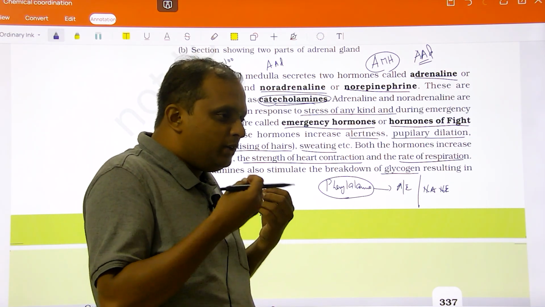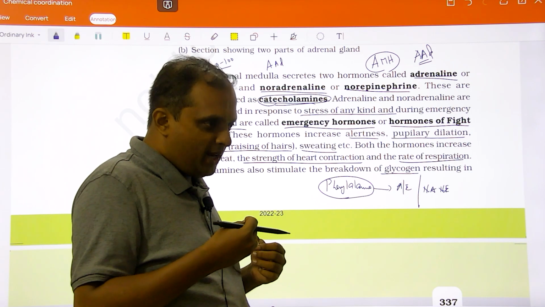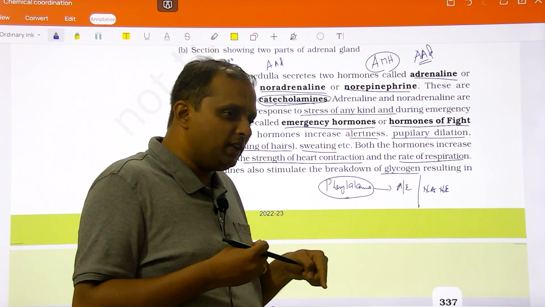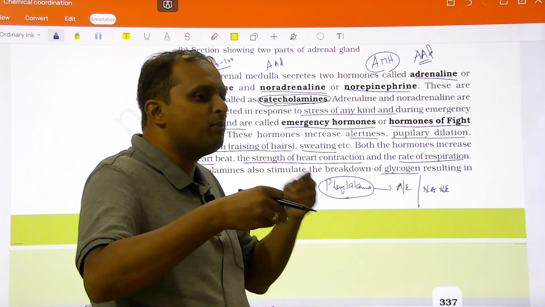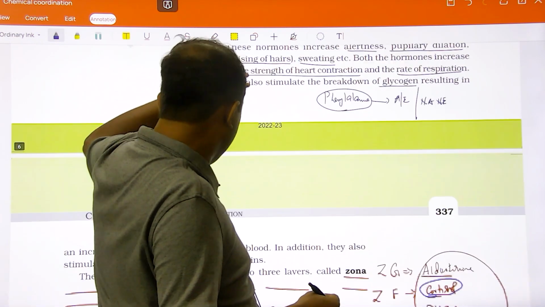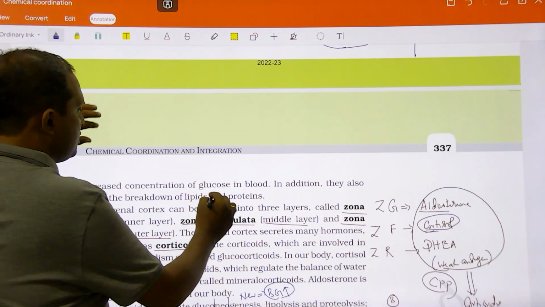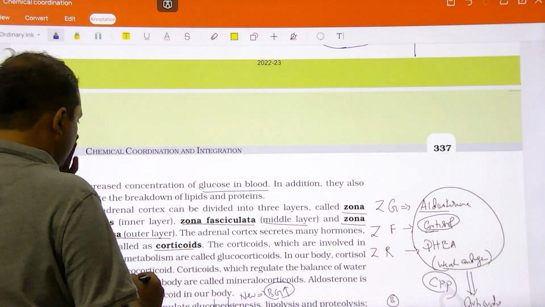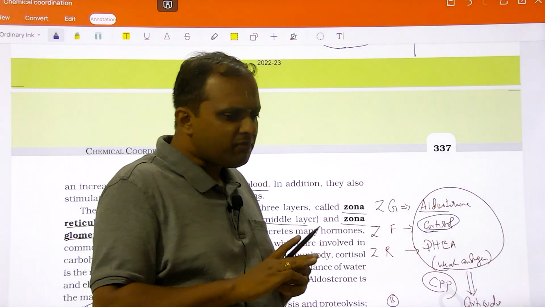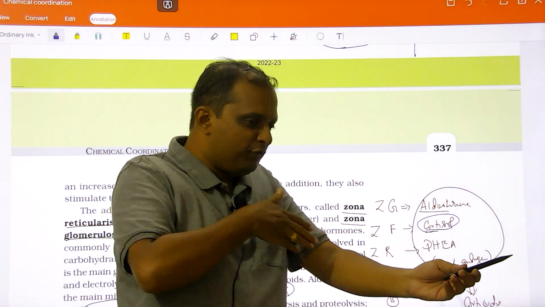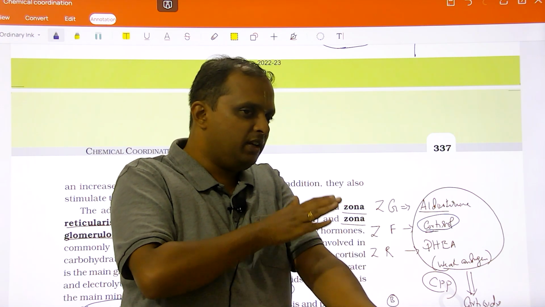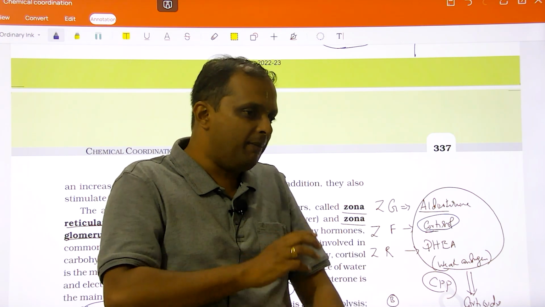Food you cannot, during emergency you cannot keep eating food. You cannot eat biryani during an emergency. So the already reserved food is there, that has to be broken down and glucose mobilized. So also stimulate the breakdown of glycogen, resulting in increased concentration of glucose in blood. In addition, they also stimulate the breakdown of lipids and proteins. In short, more food, more oxygen should be supplied, because the person needs more energy. Why? He is in an emergency situation.